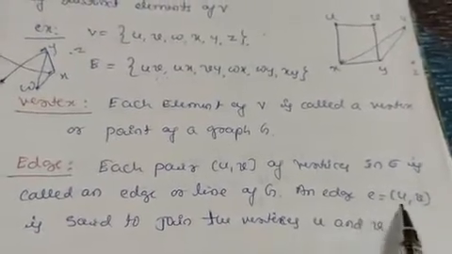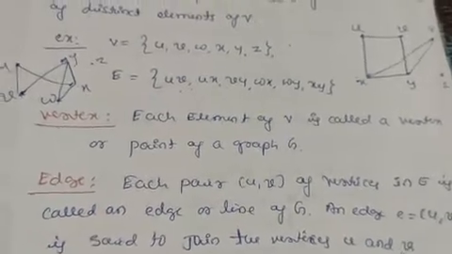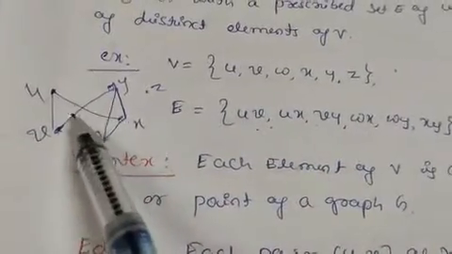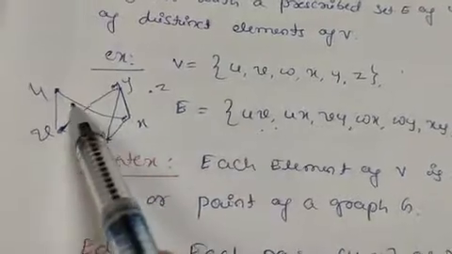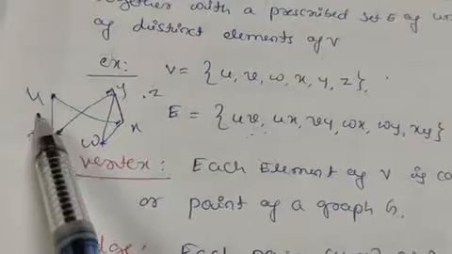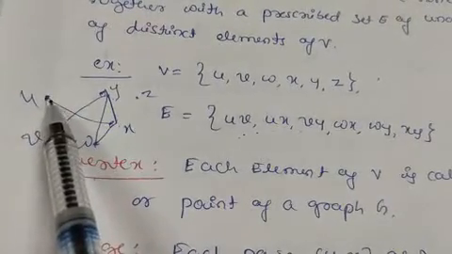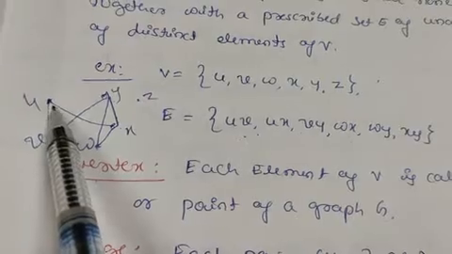An edge E equals (u, v) is said to join the vertices u and v. So in this graph here, these are all the edges: uv, vy, and so on. In a simple way we can say that an edge is the line which joins the vertices.